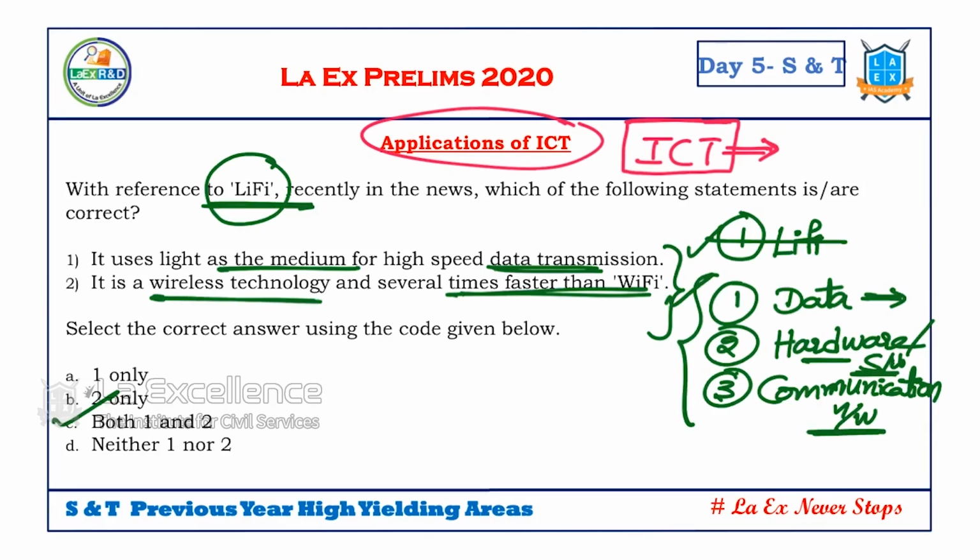Communication network. One of the communication networks is our internet. Internet is a communication network. Likewise, we have basic issues that we should focus on, and then the applications of all of them. Applications of using all these are the issues. So let's see what issues are in use with regard to ICT, information and communication technology.